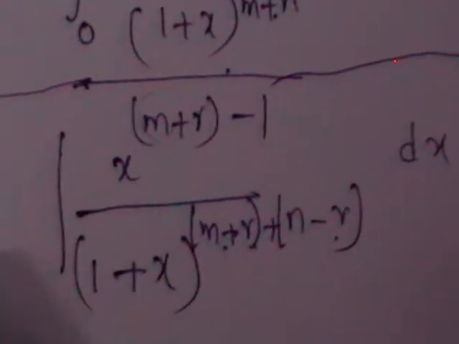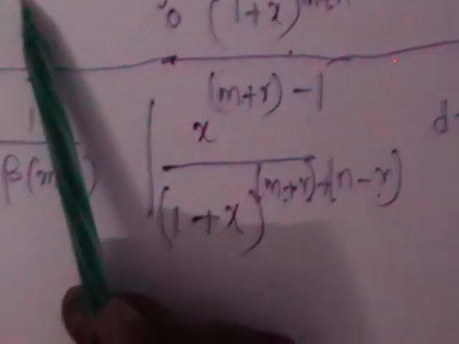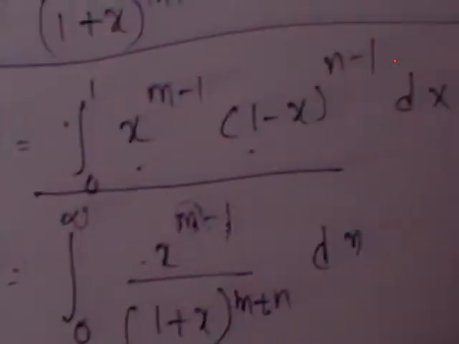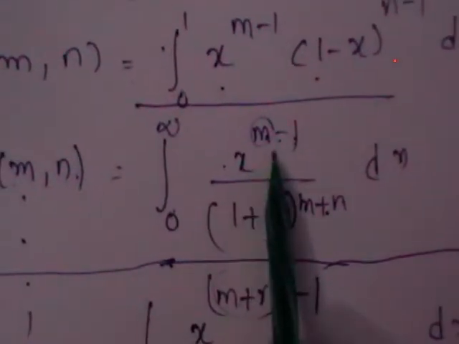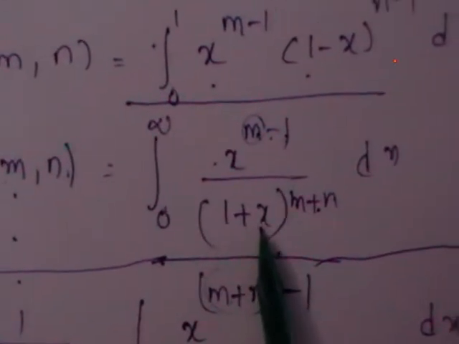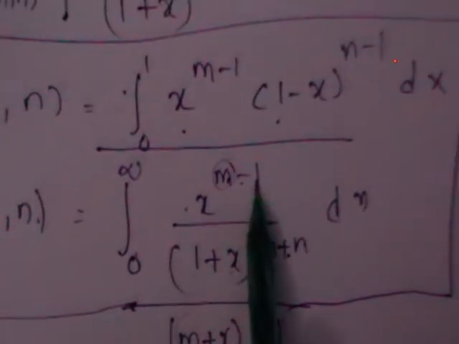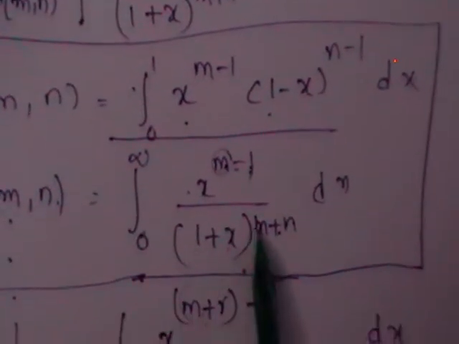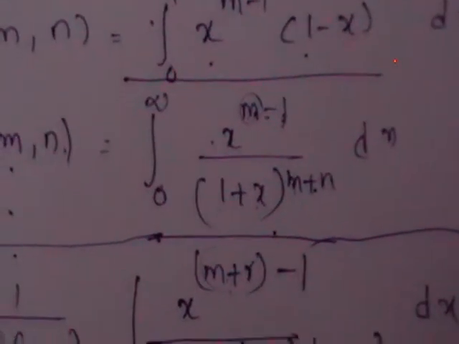So this entire integral, again I am repeating, β(m,n) can be written as the integral from 0 to infinity of x^(m-1)/(1+x)^(m+n). Before the minus 1 you have m; here, before the minus 1 you have m plus r. So m should be replaced with m plus r.